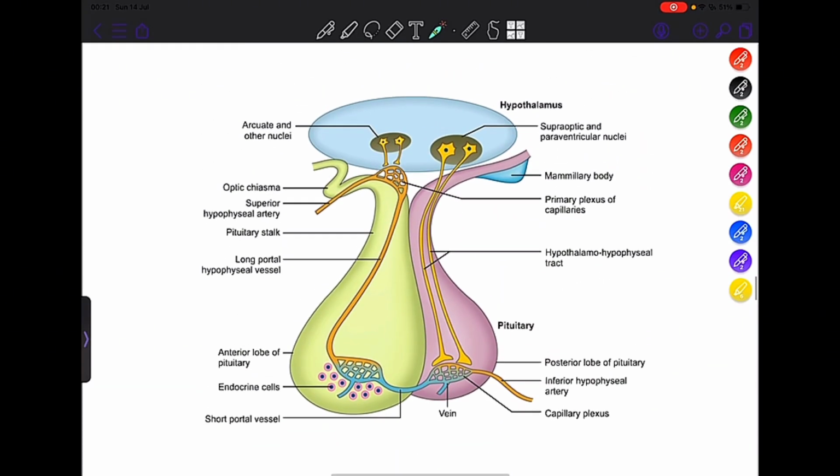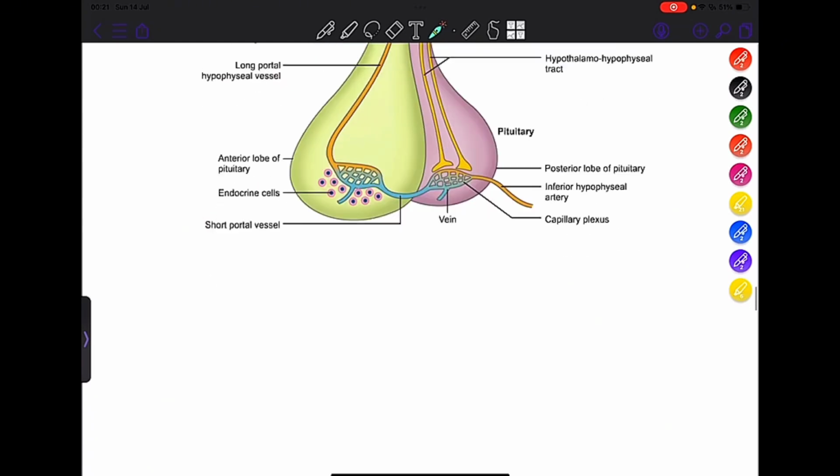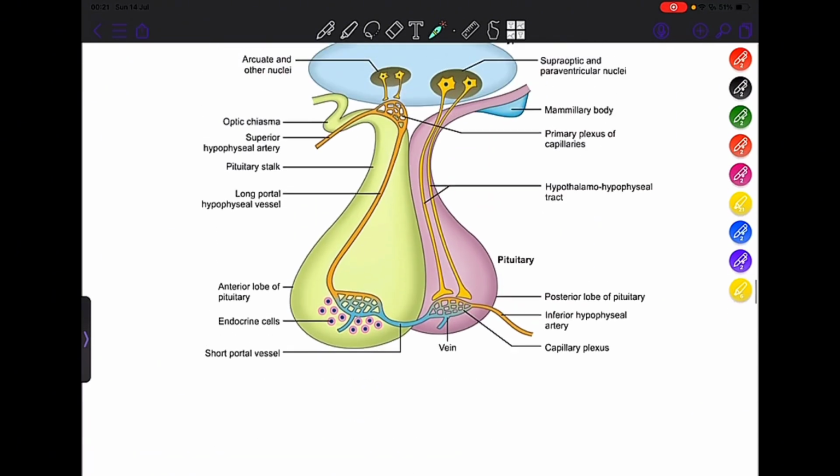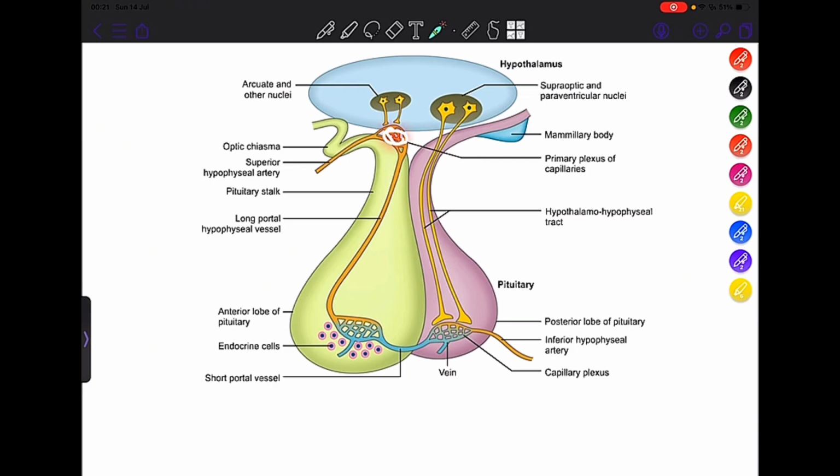As you can see in this diagram, this is your primary plexus of capillaries and it is deriving blood from your superior hypophyseal artery. Next, we have the portal hypophyseal vessels. The capillaries drain into the sinusoidal portal hypophyseal vessels. These long vessels carry blood down the pituitary stalk to the anterior pituitary, ending in another set of capillaries. So this system is a true portal system as it begins and ends with the capillaries without passing through the heart. As you can see, this is the primary plexus of capillaries.